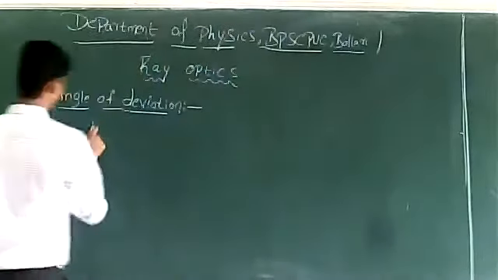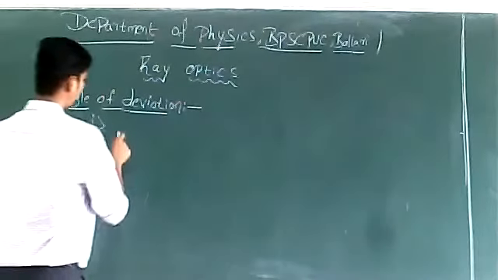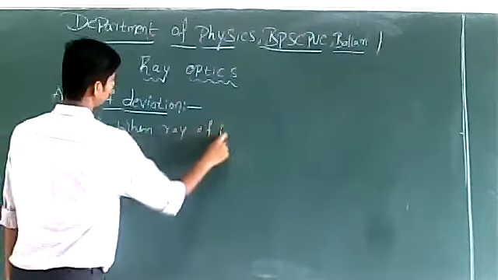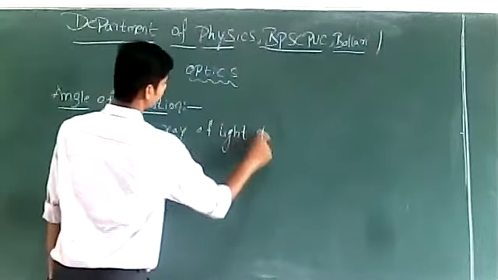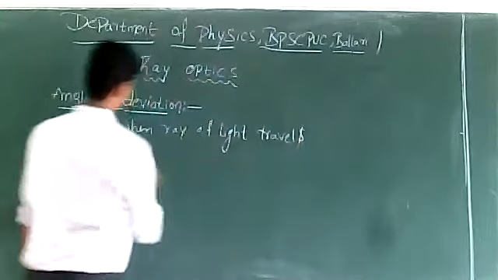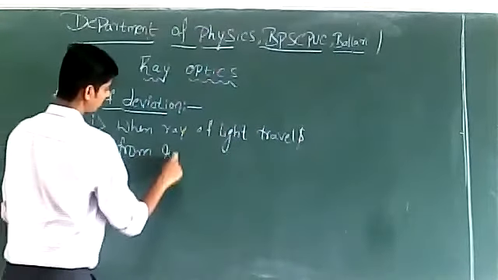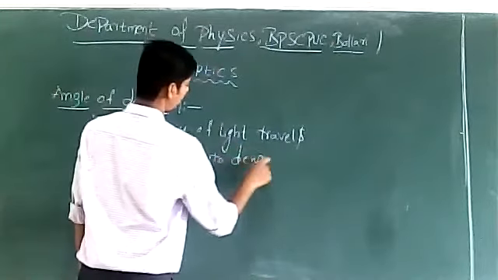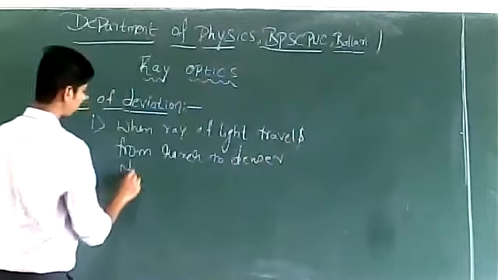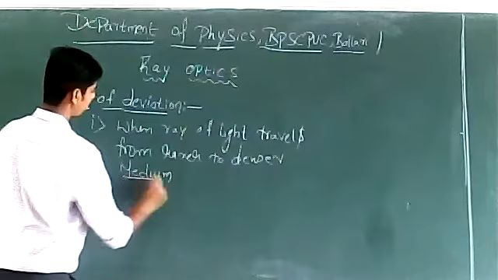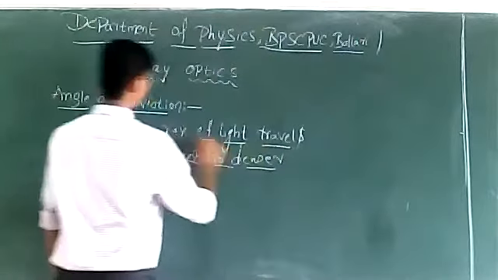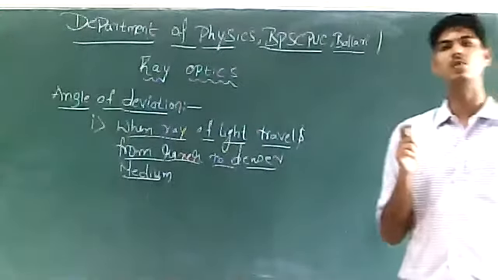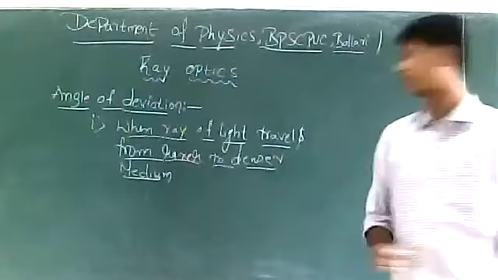See, we will first study the angle of deviation when a ray of light travels from rarer to denser medium. We'll understand the angle of deviation when a ray of light travels from rarer to denser medium. So we know that whenever a ray of light travels from rarer to the denser medium, the ray of light is going to bend towards the normal.